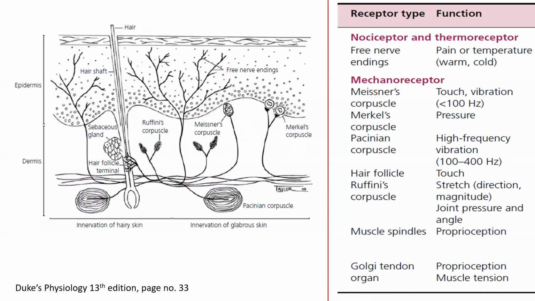So today, this much we have discussed about the mechanoreceptors. For example, the Meissner receptor responds to touch and vibration; it can be stimulated at 100 hertz or more. Pacinian corpuscle is sensitive to vibration in the range of 100 to 400 hertz. We will discuss, in the next class, the classification based on the location of the receptors.